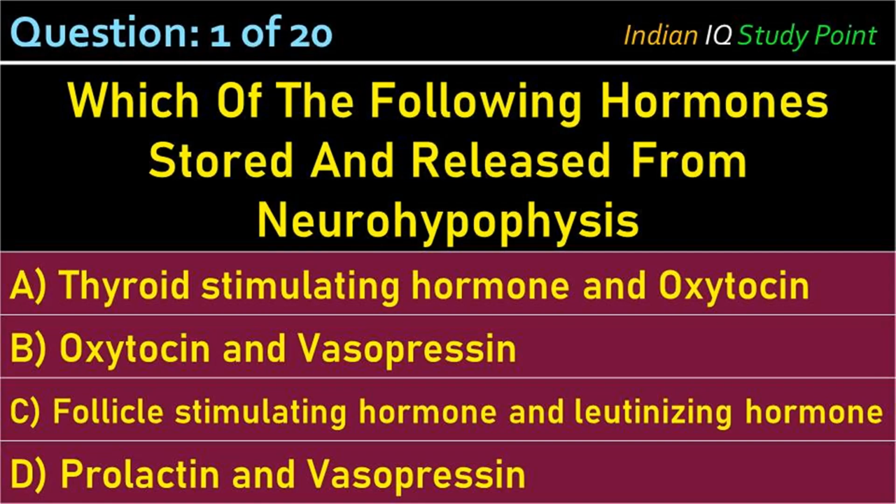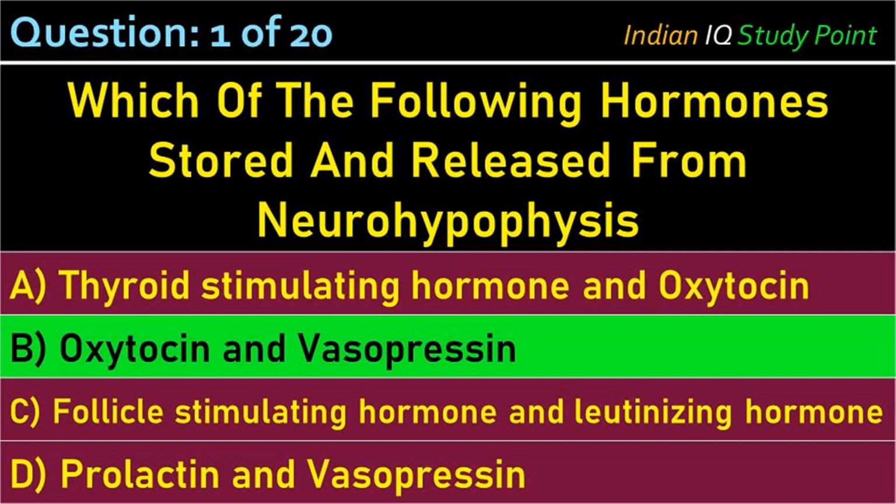Coming to the first question, which of the following hormones are stored and released from the neurohypophysis? Option A, thyroid stimulating hormone and oxytocin. B, oxytocin and vasopressin. C, follicle stimulating hormone and luteinizing hormone. D, prolactin and vasopressin. And the correct answer is option B, oxytocin and vasopressin.